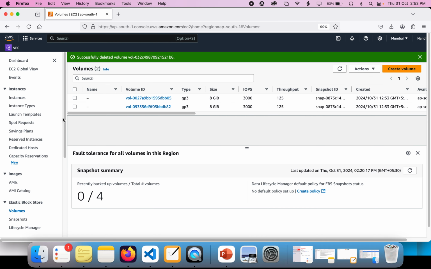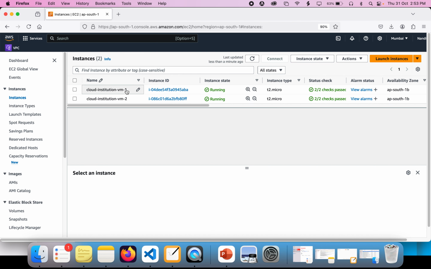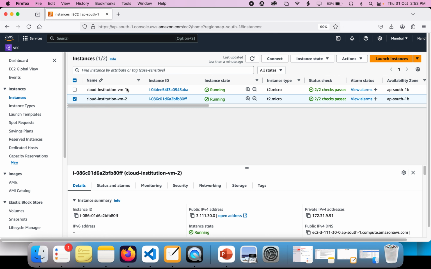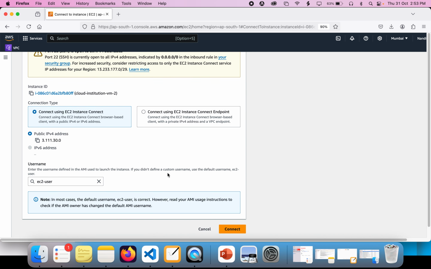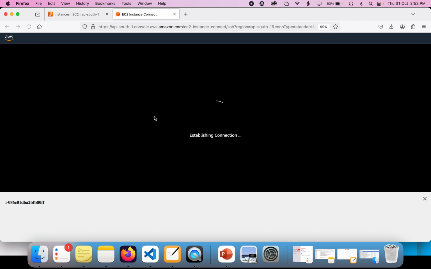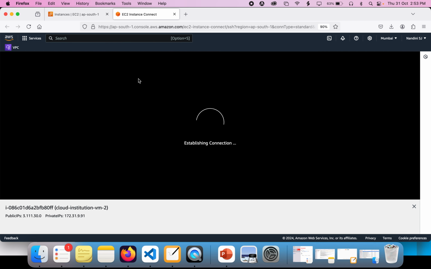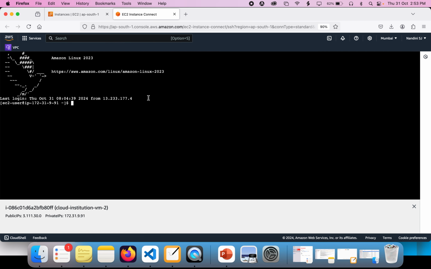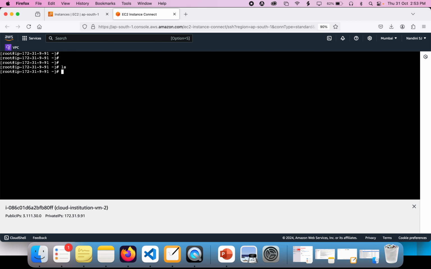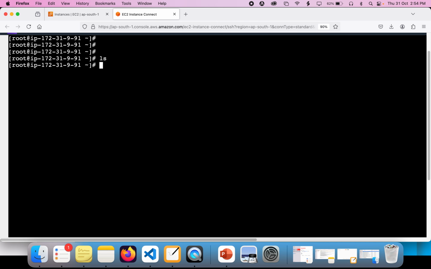Now I'm coming back to the console. If you can see here, I have two EBS volumes because I have two instances: cloud institution VM1 and cloud institution VM2 are the two VMs I have. I'm going to connect to the first instance. It is logging in, and I'm going to check how many volumes we currently have in the system. Now I'm going to sudo su, to root.